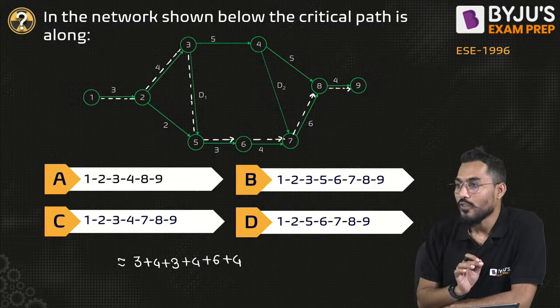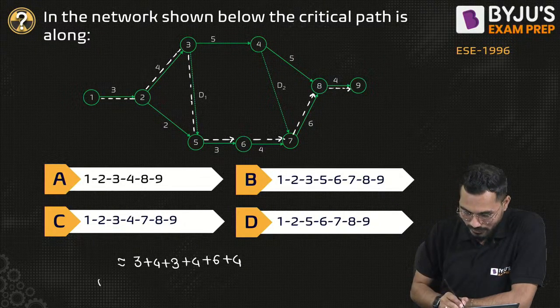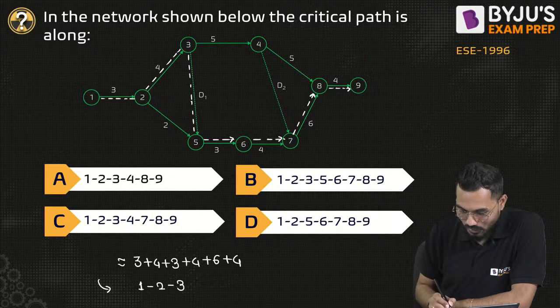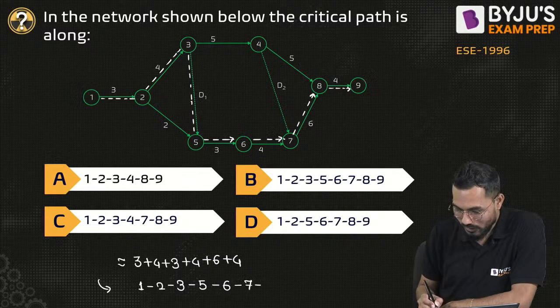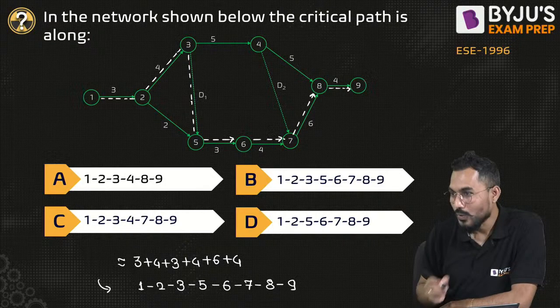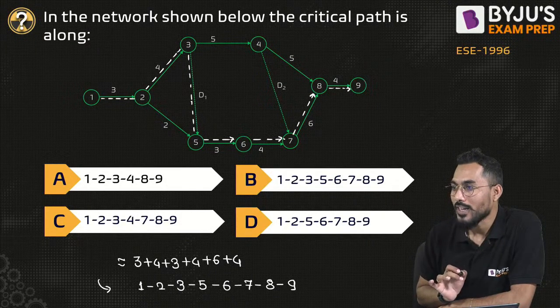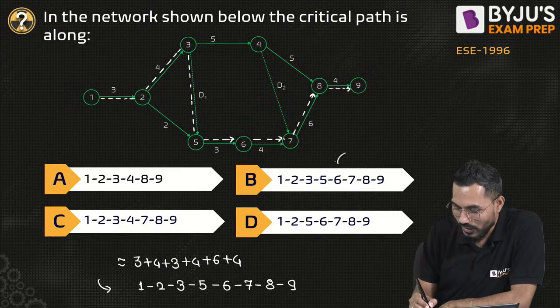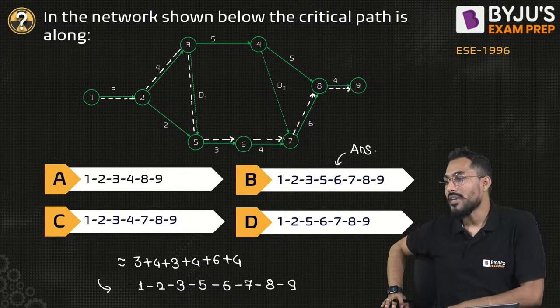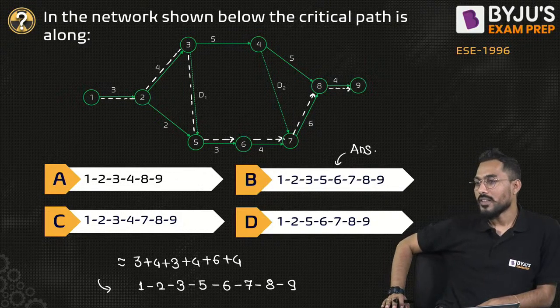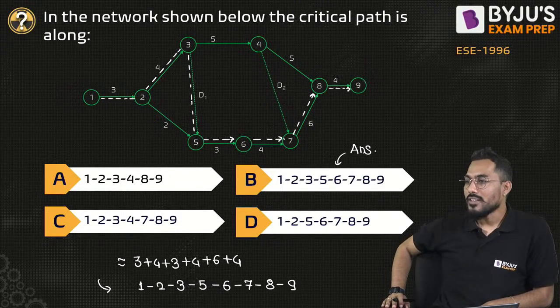Yes, sir. That means option number what? So the option will be exactly equal to 1 to 2 will go, 2 to 3 will go, 3 to 5 will go, 5 to 6, 6 to 7, 7 to 8, and 8 to 9. That's option number B. Is it okay? So this will be my answer. B is nothing but my answer.